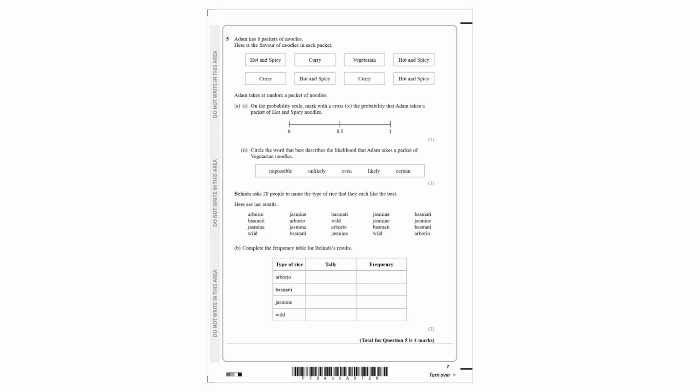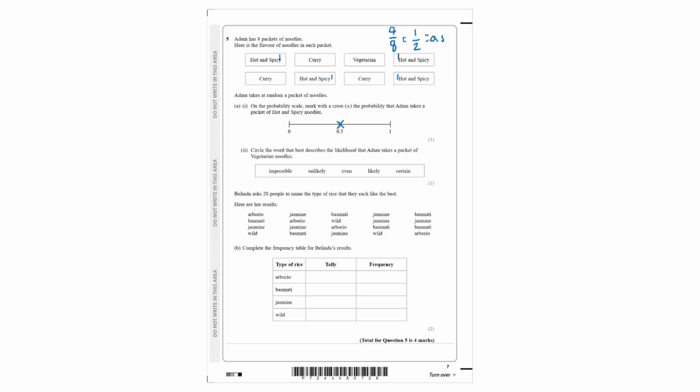Adam has 8 packets of noodles. Here's the flavor of noodles in each packet. Adam takes at random a packet of noodles. On the probability scale, mark with a cross X the probability that Adam takes a packet of hot and spicy noodles. So here we have a total of 8 different packets, but 1, 2, 3, 4 are hot and spicy. We can simplify this to 1 over 2 or 0.5. So we can put a cross at 0.5.